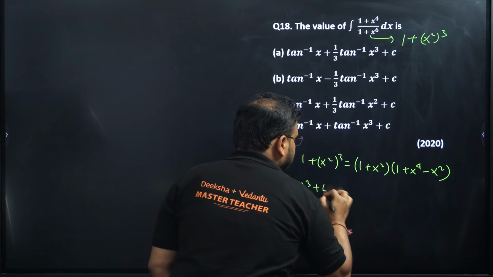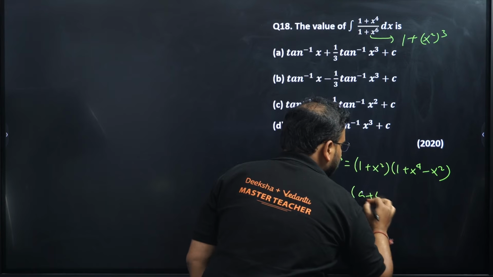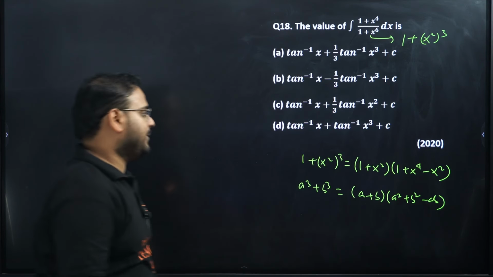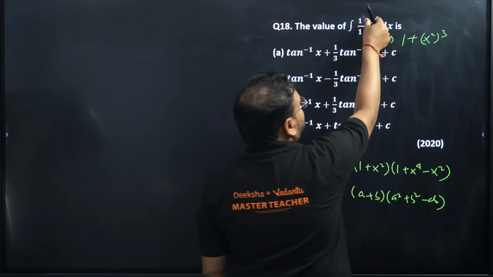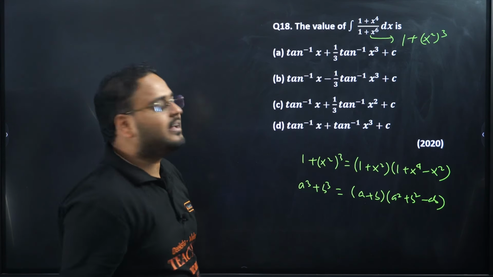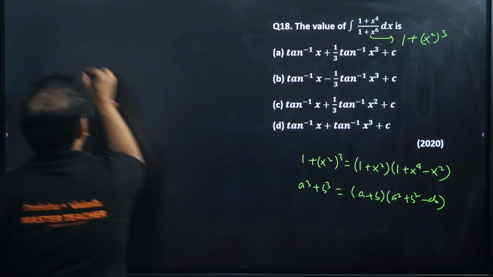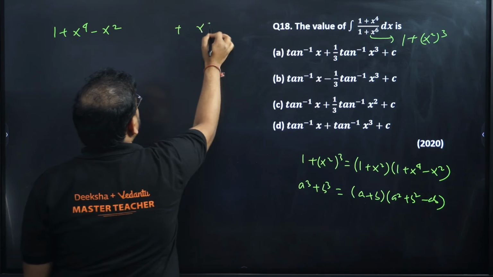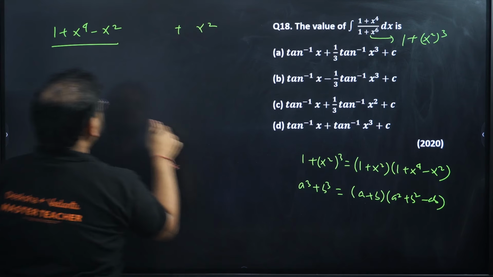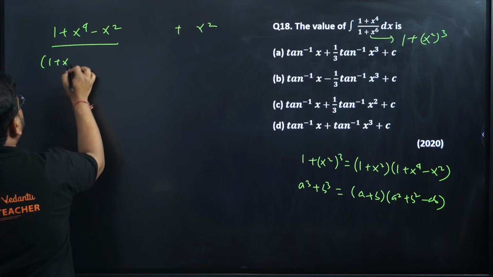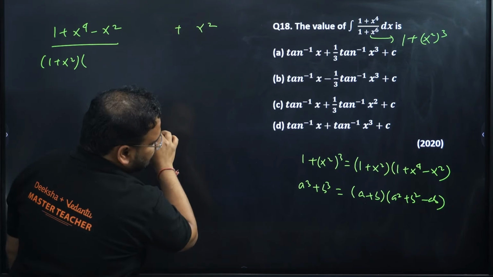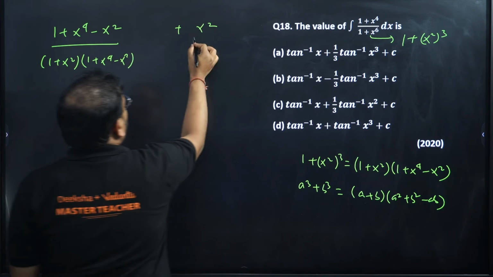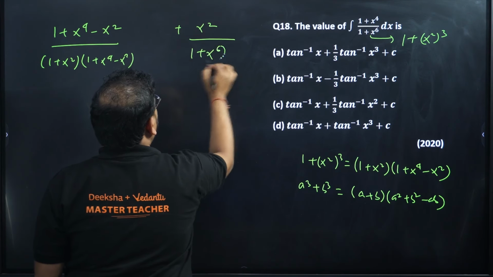What formula is this? a cube plus b cube is given by a plus b bracket a square plus b square minus ab. I can see 1 plus x power 4 is in the numerator. So I'm going to subtract and add x square. Check this out. So I'll have 1 plus x power 4 minus x square, and I'll add here plus x square. And separate the denominators. So what I have over here, same thing, 1 plus x square, and have over here 1 plus x power 4 minus x square, and over here I'll have simply 1 plus x power 6.